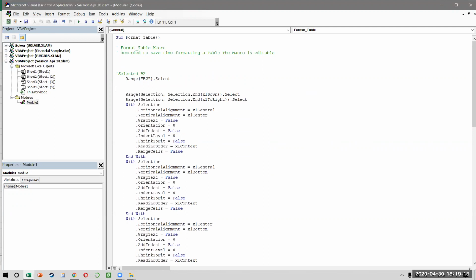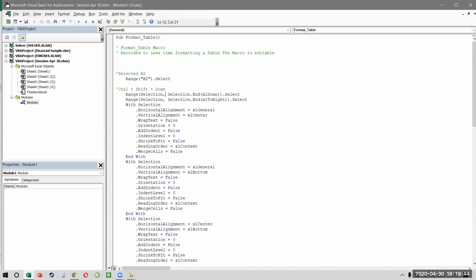What is this? Range selection.End(xlDown).Select. Quick, just keep on guessing. What is the action that I performed? Yes, it is the last cell of the column, but what is the keyboard equivalent? What is the keyboard action that I performed? I pressed three buttons. I'll give you a hint. Absolutely. So I pressed Ctrl plus Shift plus Down.